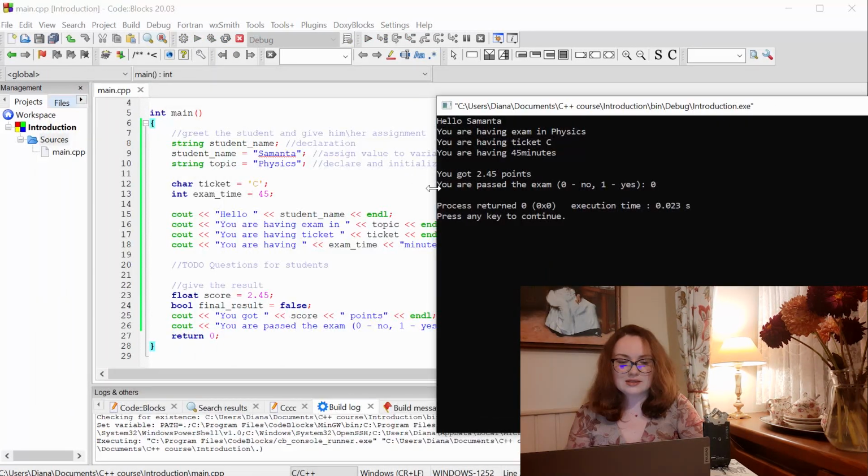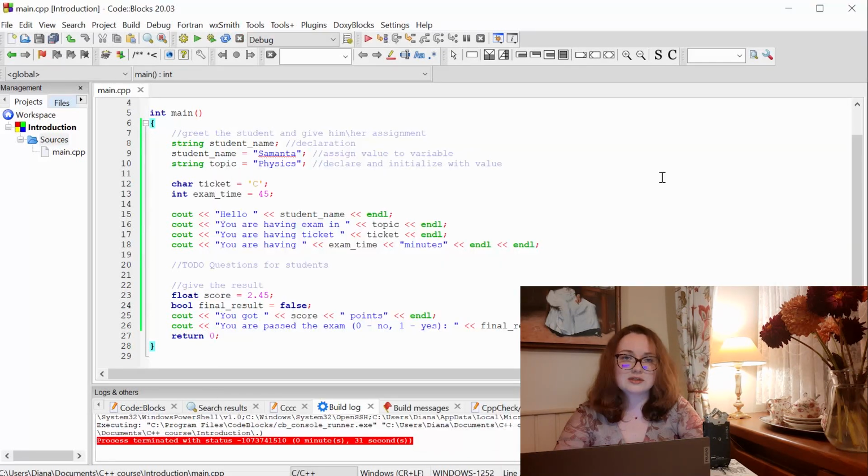Okay, so you can see that all variables are successfully applied and inserted in our strings. Hello Samantha, you have an exam in physics. Ticket C, you have 45 minutes. I forgot a space here, so be actually very accurate when you work with strings. And she got 2.45 points and she failed the exam.